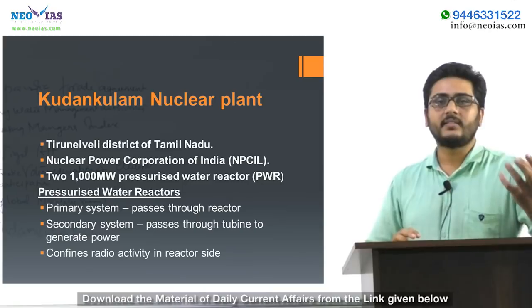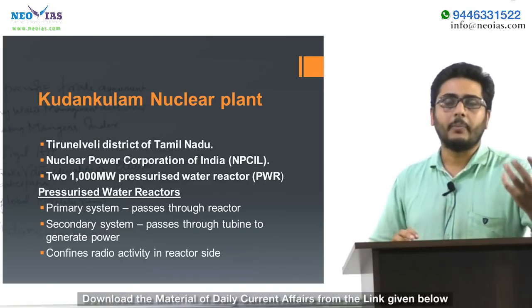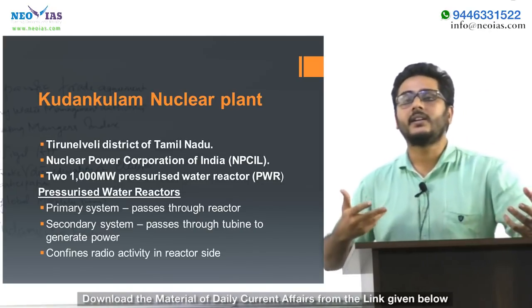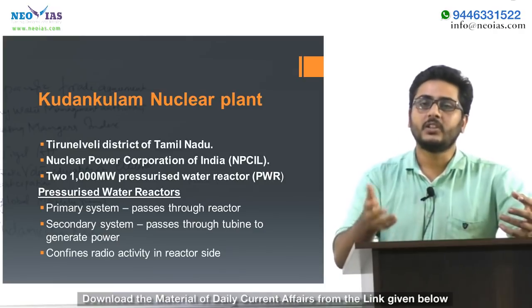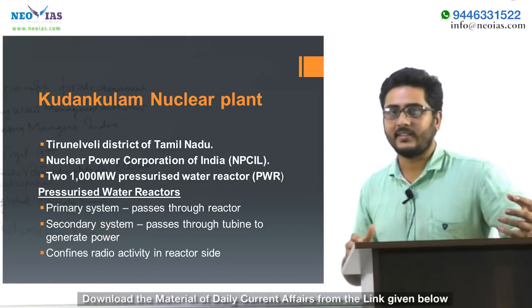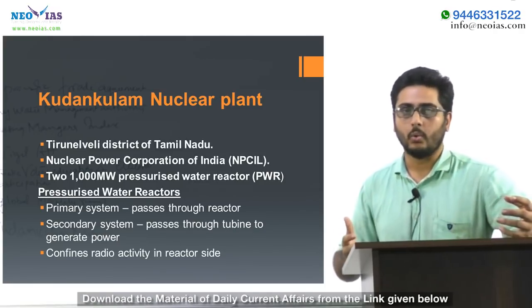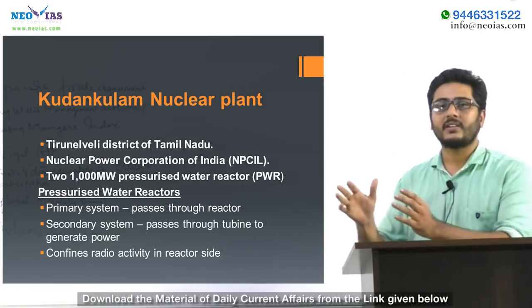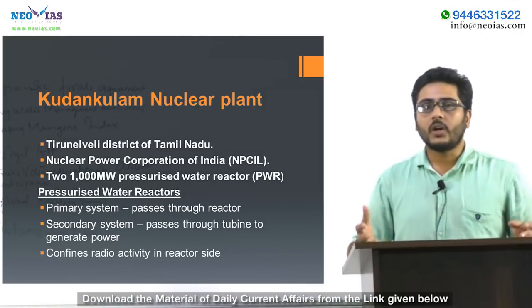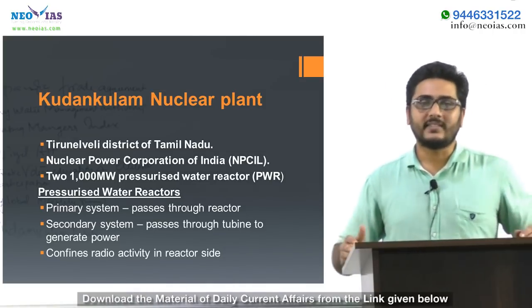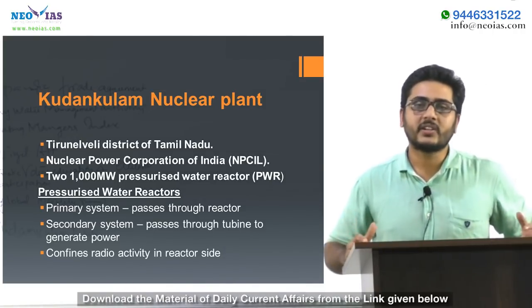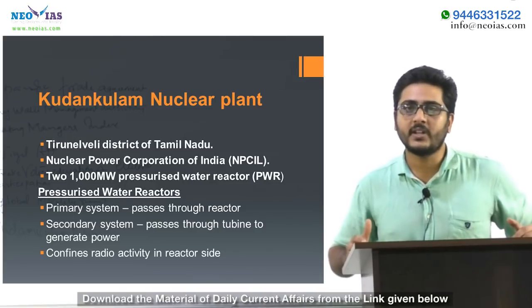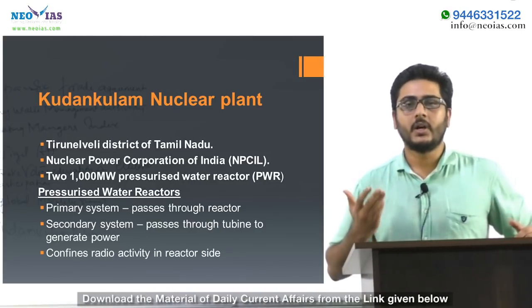This system of water absorbs the heat, and it is converted into steam and passes through the turbine to generate electricity. The advantage of doing so is that the radioactivity will be confined to the reactor area only. The water which is ejected as steam will not contain any radioactive property, and that is the best advantage of this pressurized water reactor.